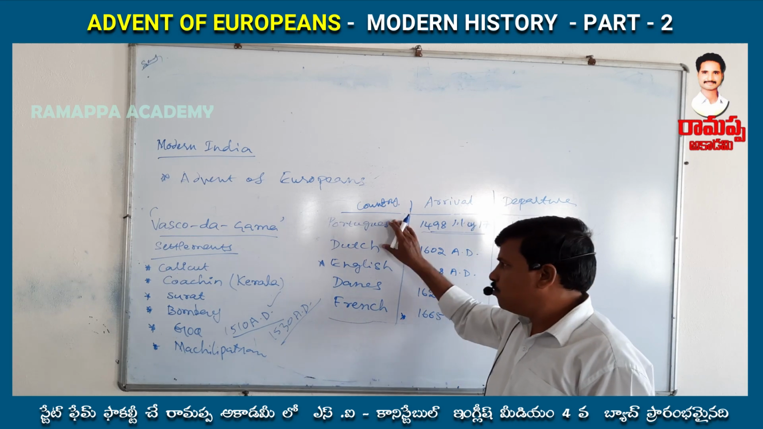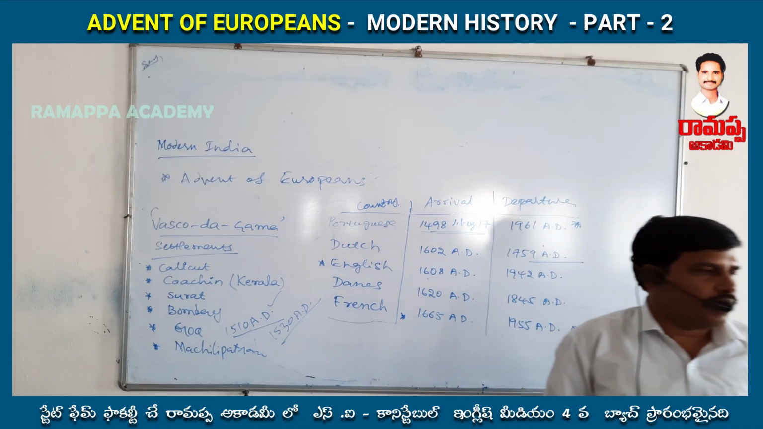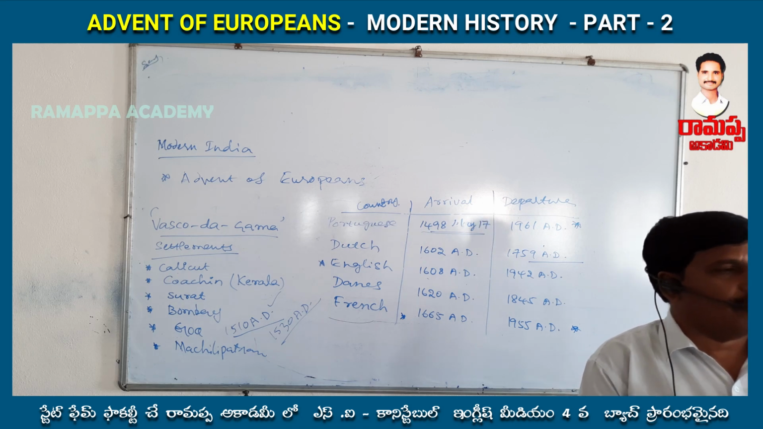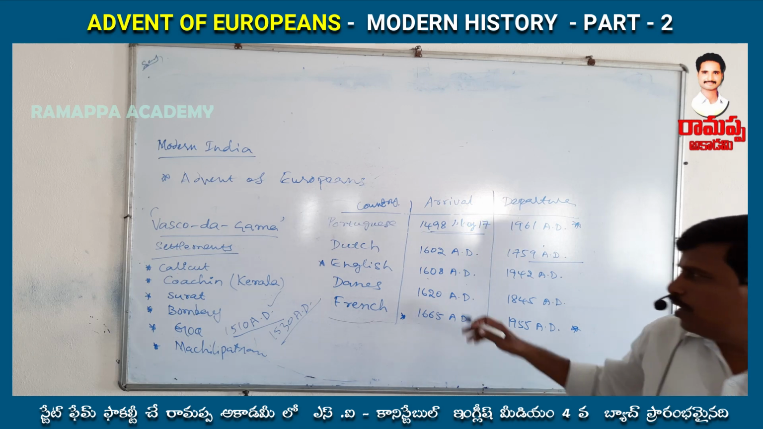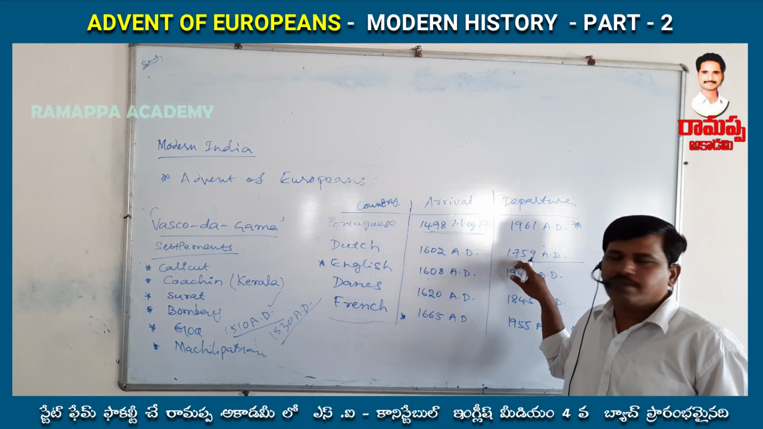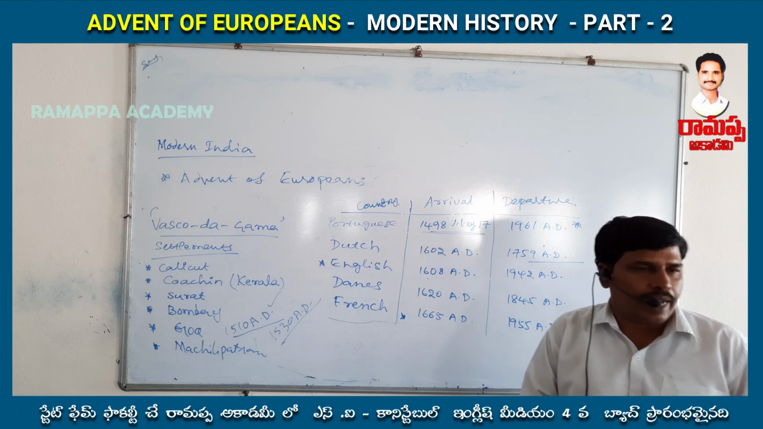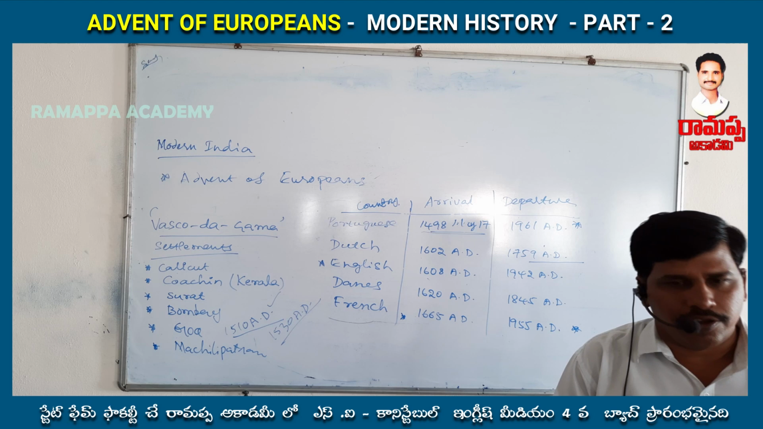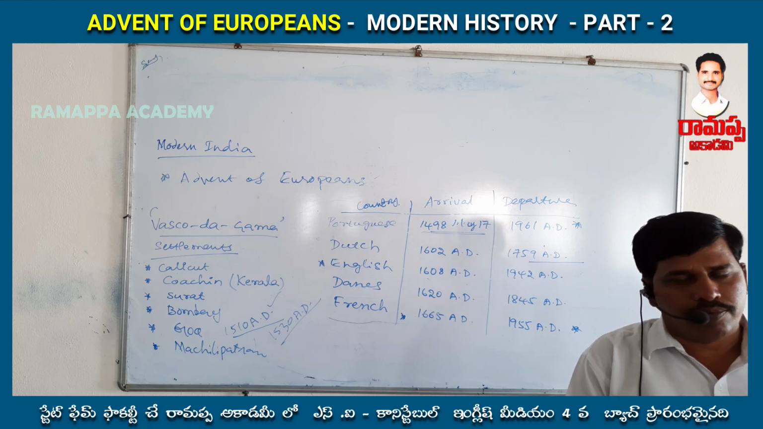This is the first portion. After this come the Dutch. They came to India in 1602 AD and went away from India in 1759 AD. What was the first settlement of the Dutch?